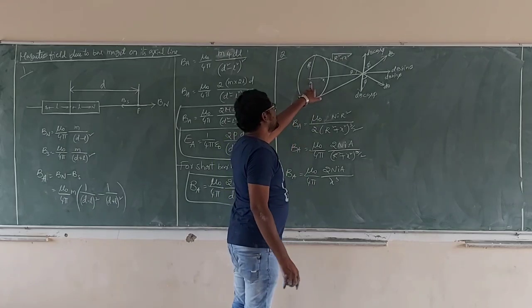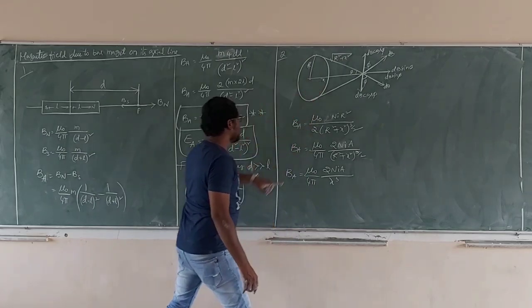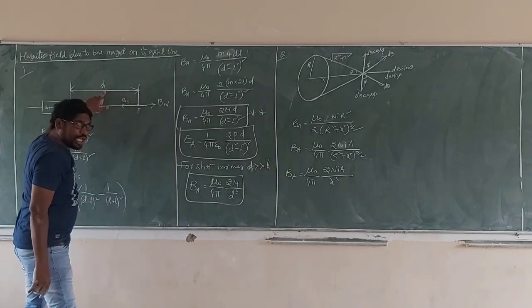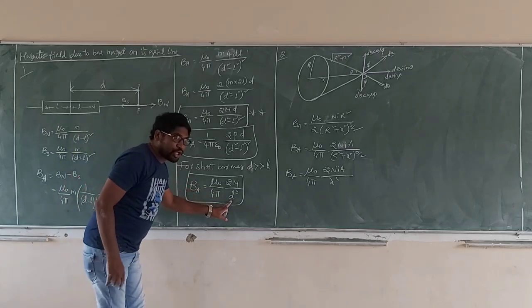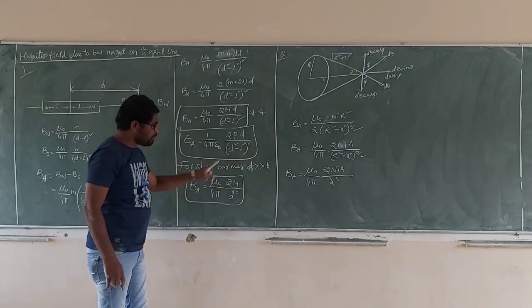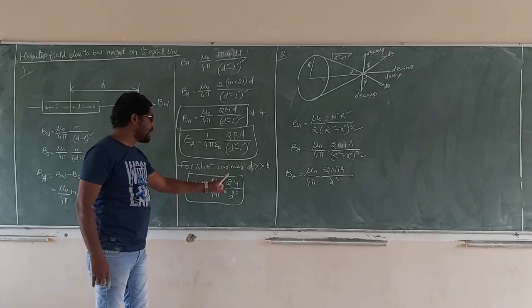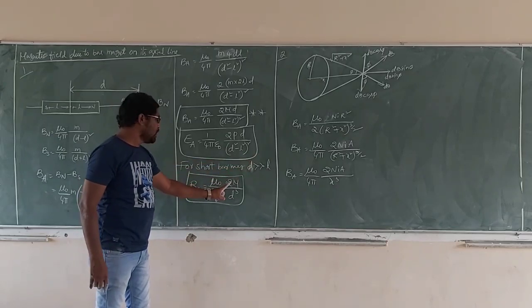Here this is the axial line distance x. For the bar magnet, the axial line distance is d. Here d cube, that is x cube. B axial is mu naught by 4 pi, 2 m by d cube, 2 m by x cube. What is that?